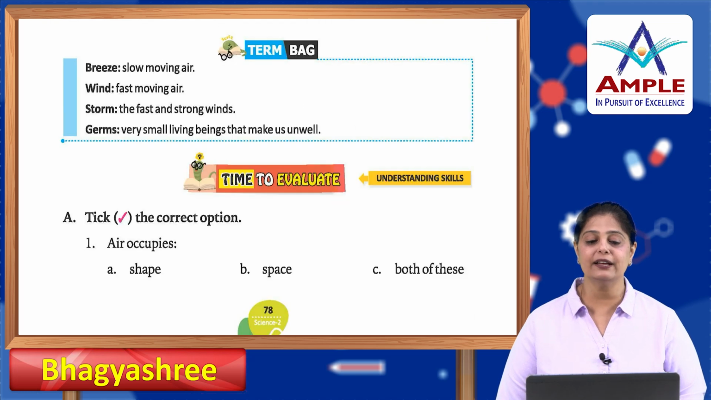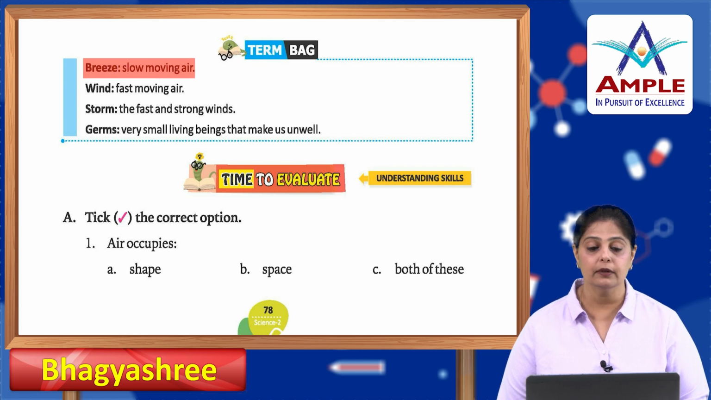Alright. Now, let us look at the new terms in the term bag. Breeze. Breeze means slow moving air. Wind is fast moving.